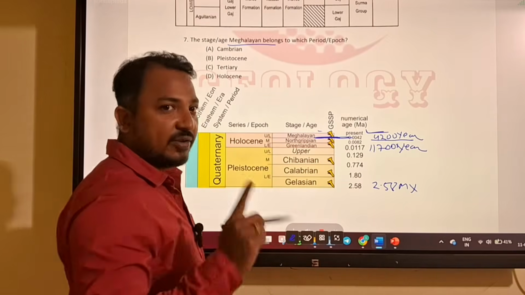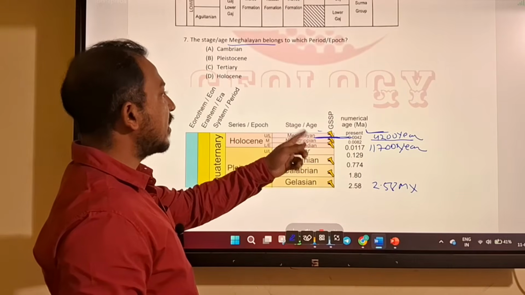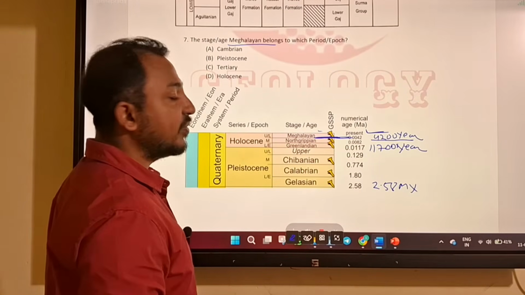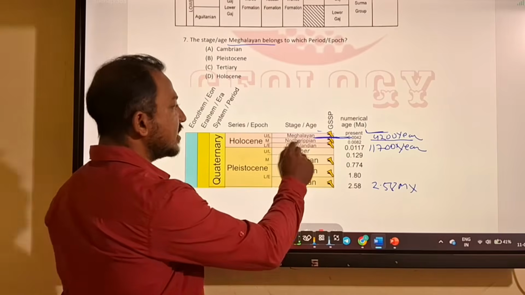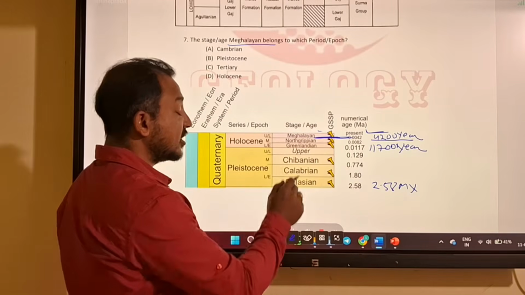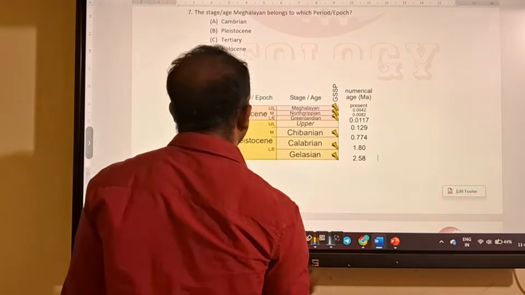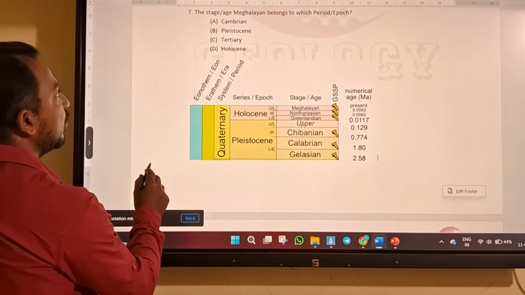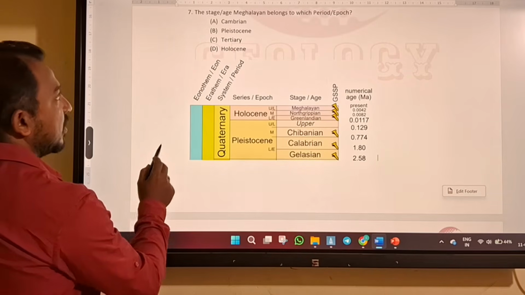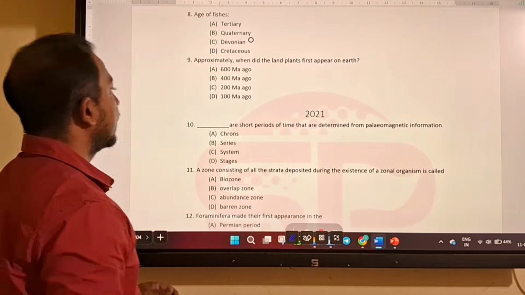India has only one GSSP. GSSP stands for Global Boundary Stratotype Section and Point, and it is in Meghalaya. So the answer will be Holocene.